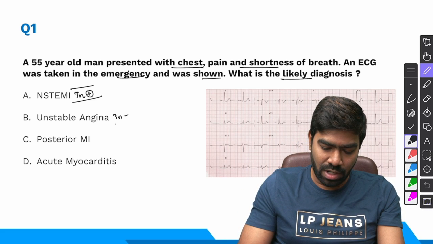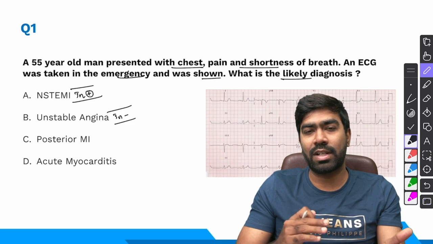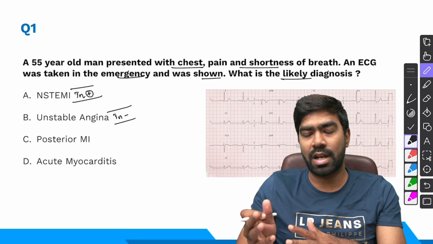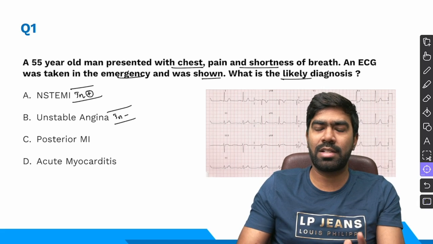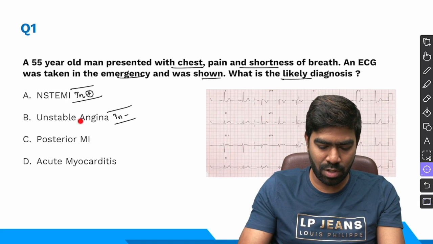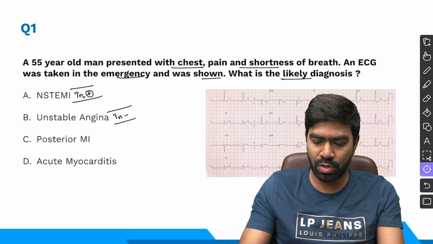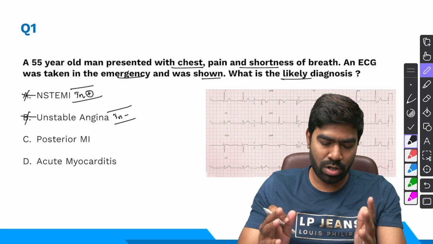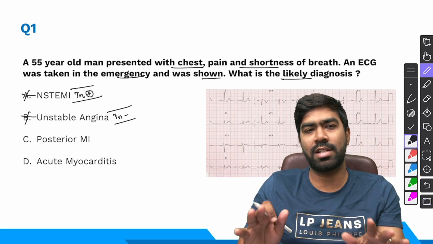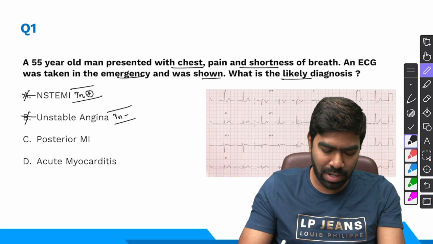If cardiac troponins are negative and the clinical history is compatible with ACS, and you don't see ST elevation, you call it unstable angina. So virtually the only thing that separates NSTEMI and unstable angina in practice is the troponins. Here the troponins are not mentioned, so I can easily rule out NSTEMI and unstable angina. To be honest, you will not be able to differentiate NSTEMI versus unstable angina in ECG, as simple as that.